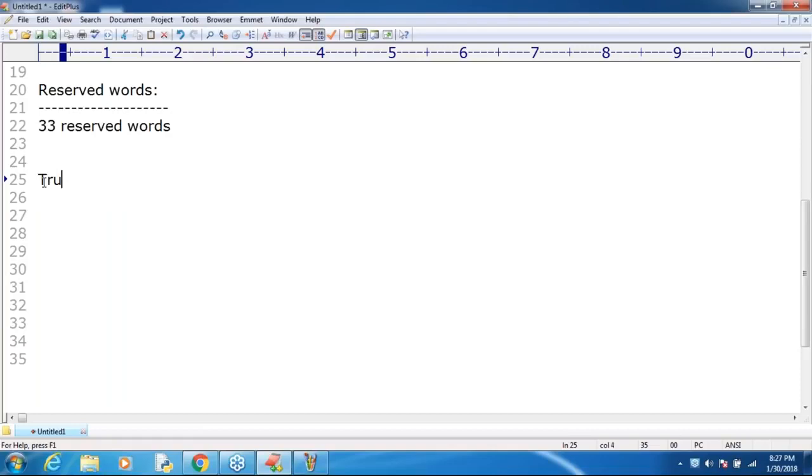Now, sir, True: this word is reserved to represent a boolean value. Correct or not? Next, after that, False. Next, None. Can you please spell out the first three, sir? True, False, None. The first three: True and False are both for the boolean data type. None means nothing. If you want to indicate that nothing is there, for that we use None in Python, sir. Something like, the people who are coming from a Java background, we use null.